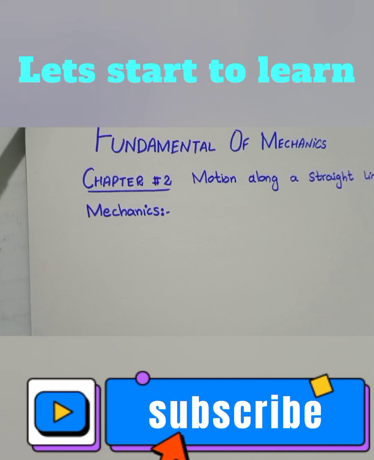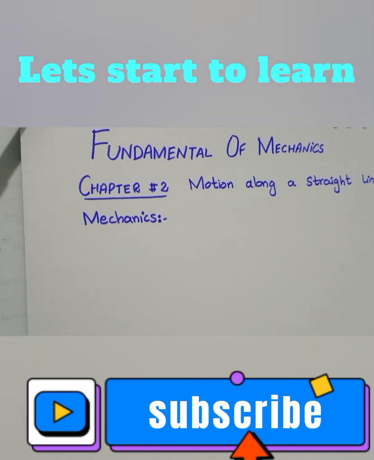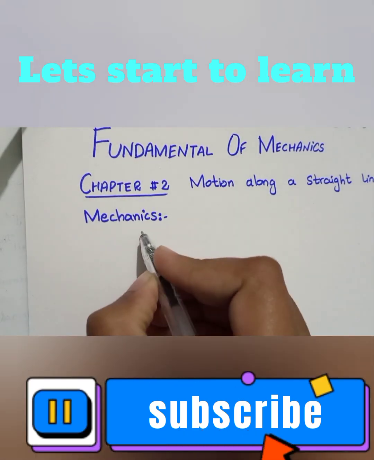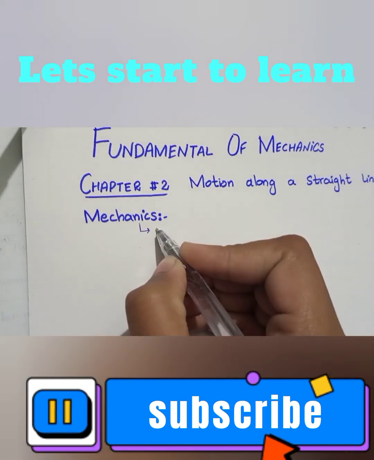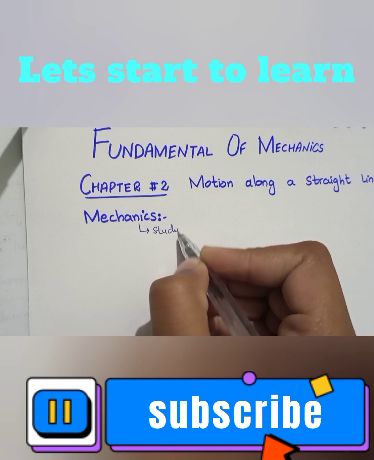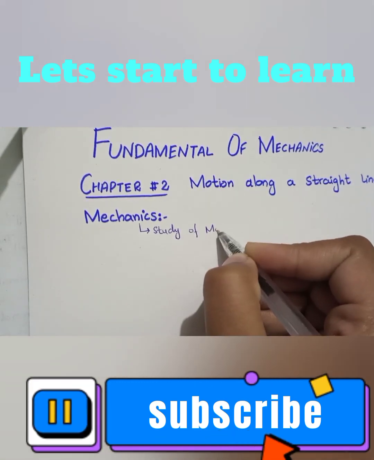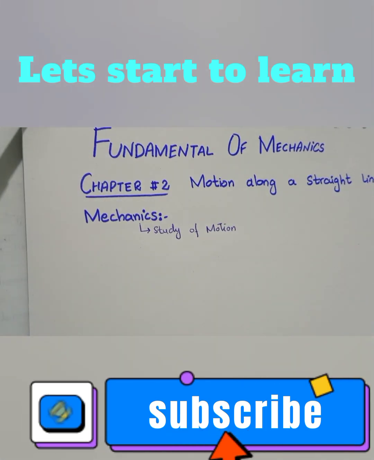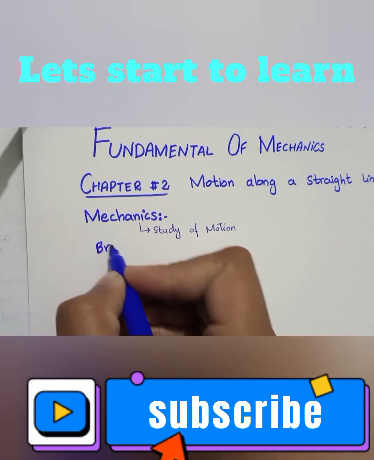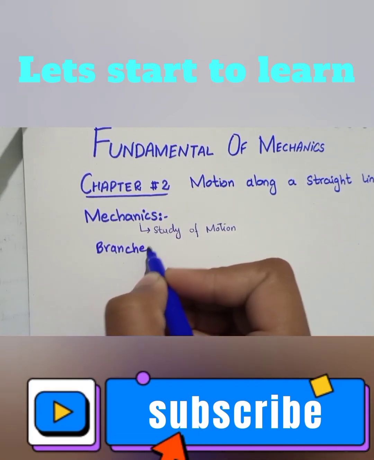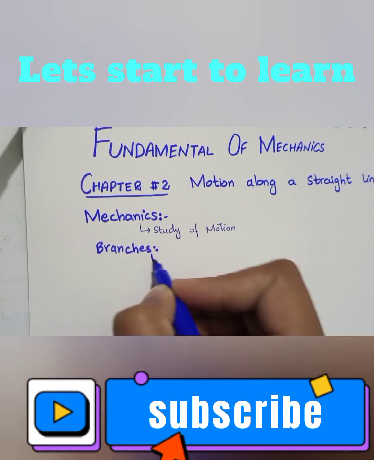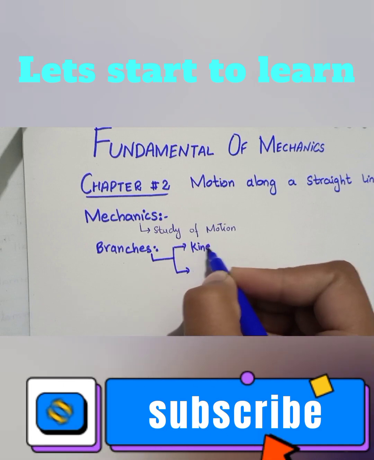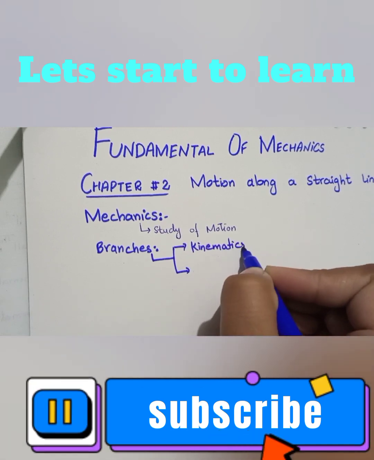Bismillahirrahmanirrahim. Today we are going to study chapter number 2, motion along a straight line. First of all, we are going to discuss the definition of mechanics. What is mechanics? Mechanics is the branch of physics which deals with the study of motion. Mechanics is basically divided into two branches, kinematics and dynamics.